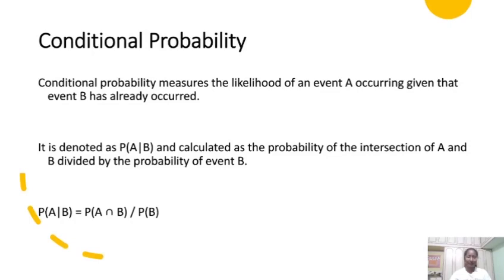Conditional probability. Conditional probability measures the likelihood of an event A occurring given that event B has already occurred. It is denoted as P(A|B) and calculated as the probability of the intersection of A and B divided by the probability of event B.